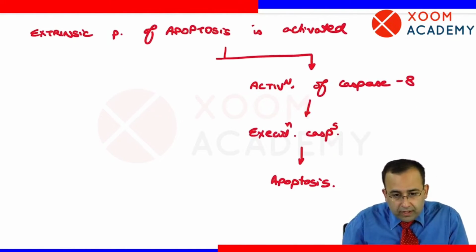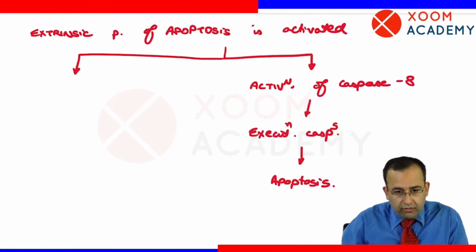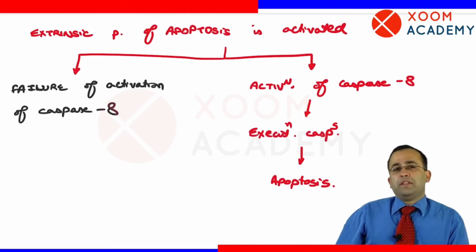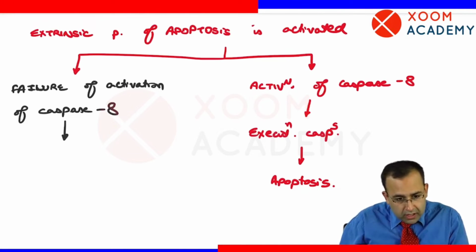But suppose there is failure of activation of caspase 8. Because of failure of activation of caspase 8, this in turn is associated with mitochondrial damage.